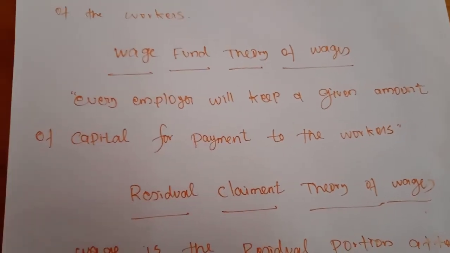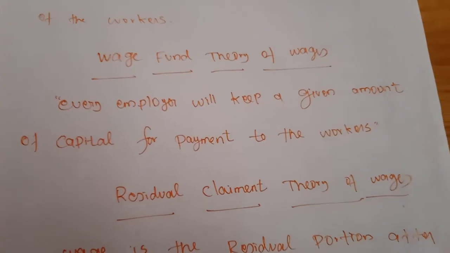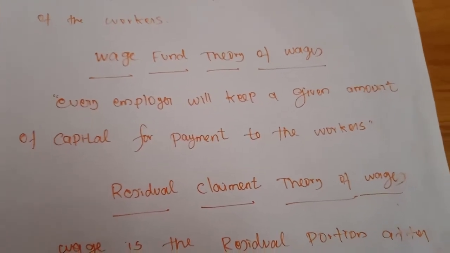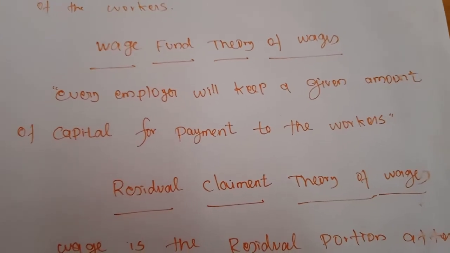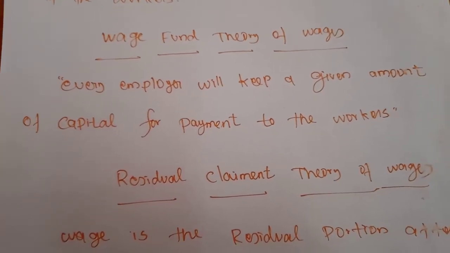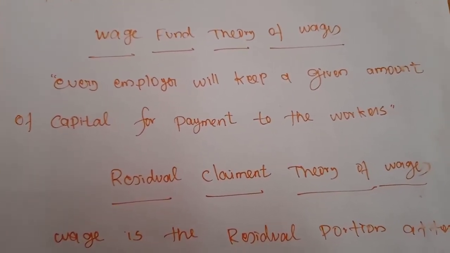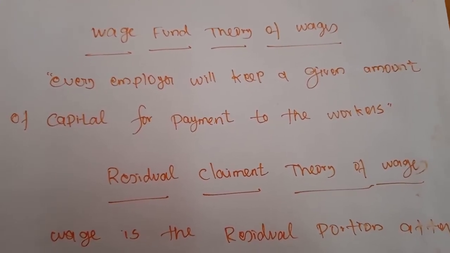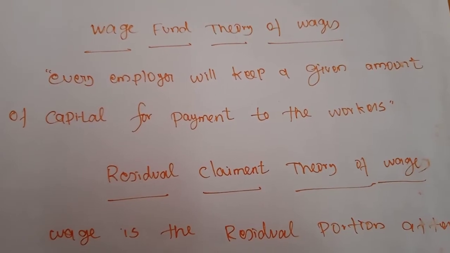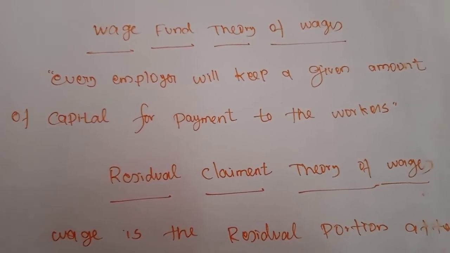If any employer or producer is going to spend some amount of money to produce any commodities, he will have money for purchasing raw materials, for production purposes and for many day-to-day activities.